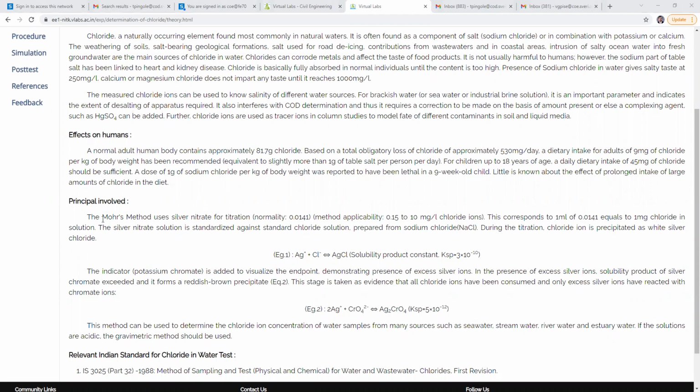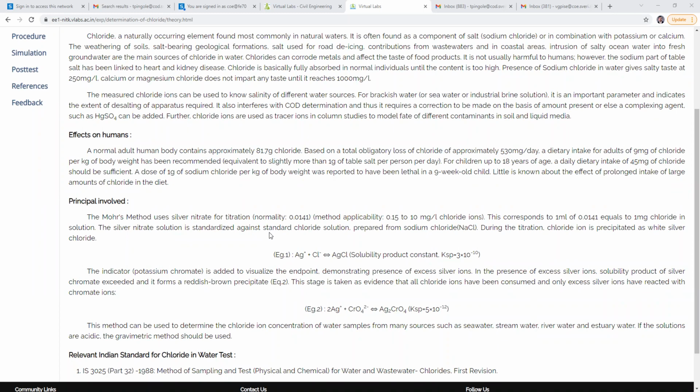We are using the Mohr method here for the determination of chloride content. The Mohr method uses silver nitrate for titration. We are using silver nitrate solution, that is AgNO3. Its normality is 0.0141.